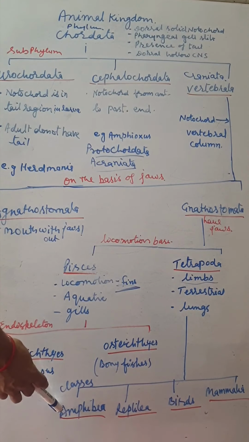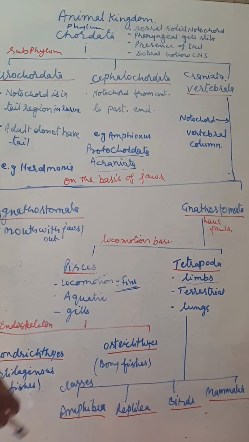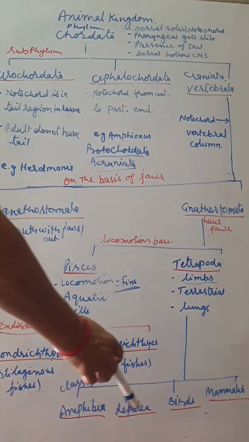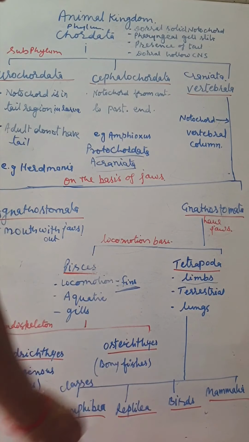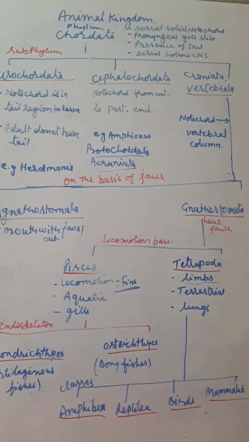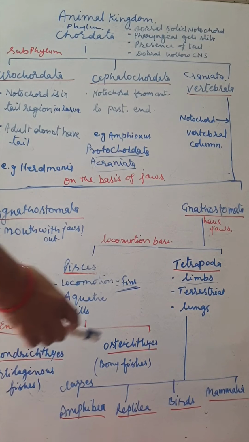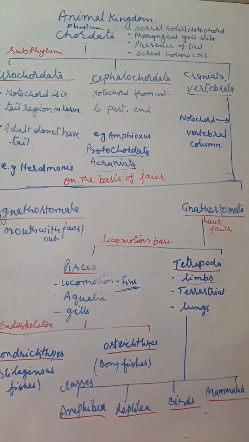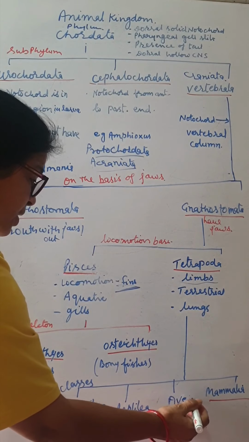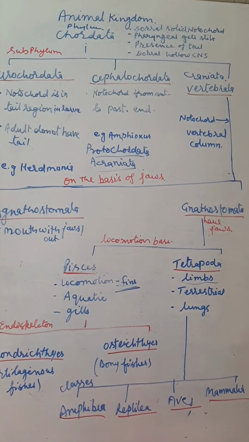Amphibia, examples: frog, toad, Rana. The scientific name of the frog is Rana tigrina. The Amphibia live on land as well as in water. The reptiles are mostly terrestrial. The birds are aerial animals, and the mammals suckle their young ones. Instead of Birds we have to write Aves. All the birds are included in the class Aves.